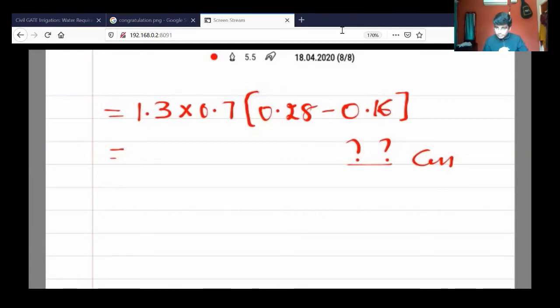Just a simple thing, right? Don't multiply, differentiate first. Find out the difference and then multiply it. Abu, how did you get that value? Rohit Kumar, again, please check the answer. 0.28 minus 0.16 into 0.7 into 1.3. That's all.